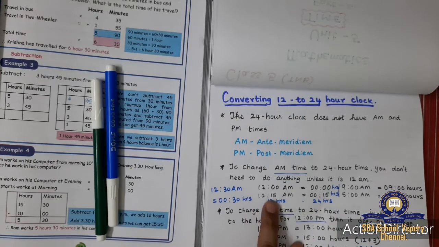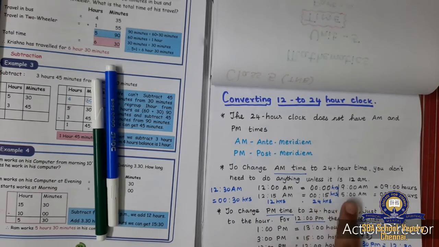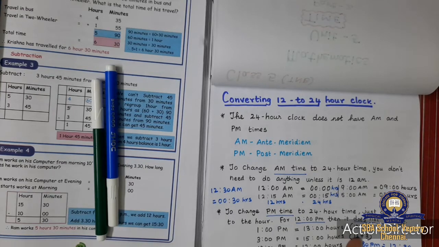If it is 12:15 AM, you will write 00:15 hours. If we are converting 9 AM, you will write 9 hours. 5 AM, 5 hours. So for AM time, unless the number is 12 AM, you will write the number as such. Instead of AM, you will write hours. If the time is 12 AM, you will write 00 hours. Okay, this is for AM.